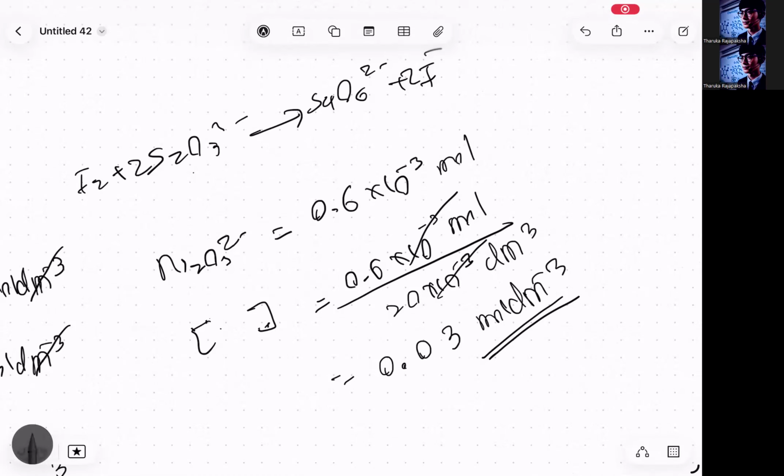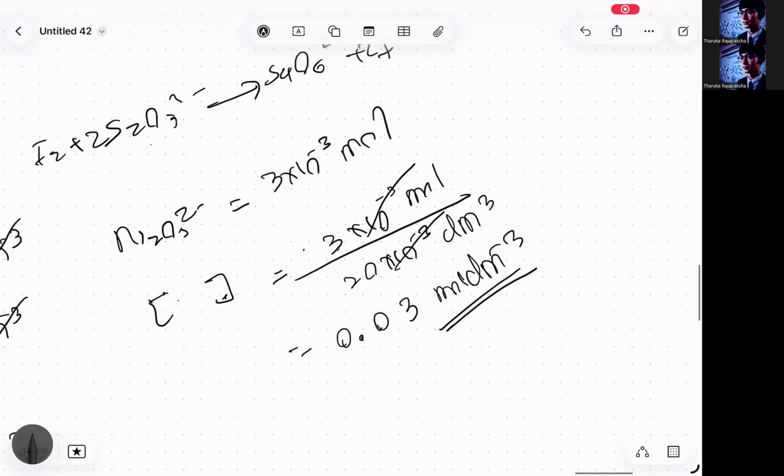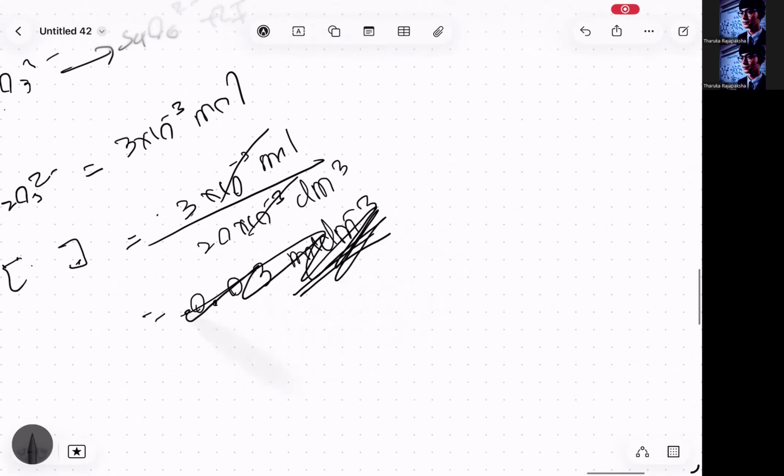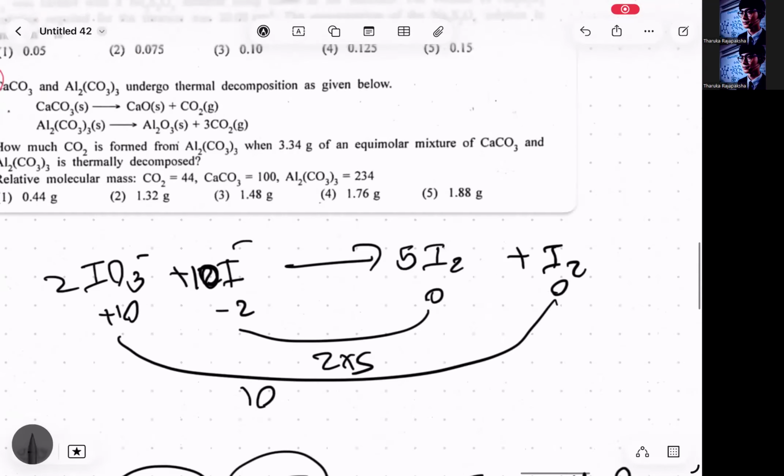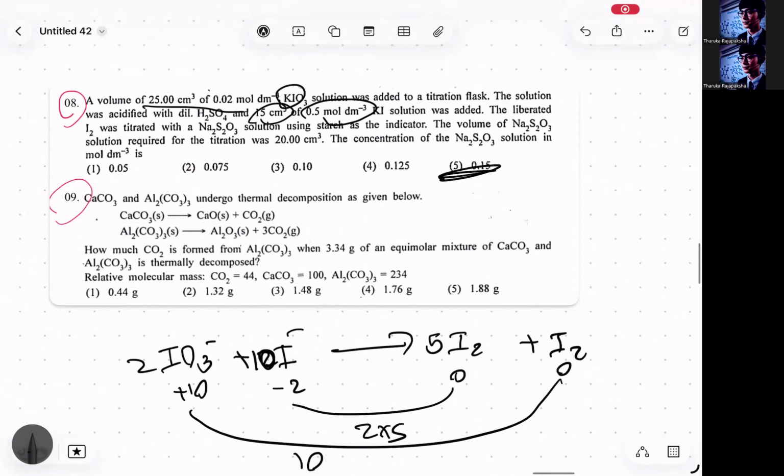So 1.5 10 to the power minus 3 moles, you multiply by 2. That's going to be 3 10 to the power minus 3 moles. Right? So after that, you can divide by the volume. 3 divided by 20 mole per cubic decimeter. That's 0.15. So 0.15 mole per cubic decimeter will be the answer. That's answer number 5. Right, there you go.